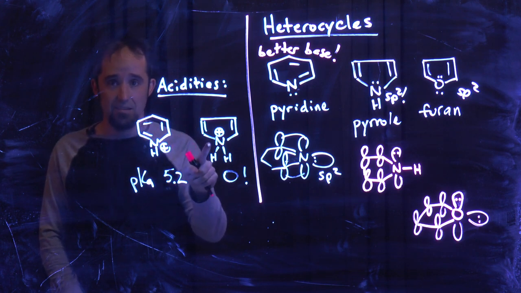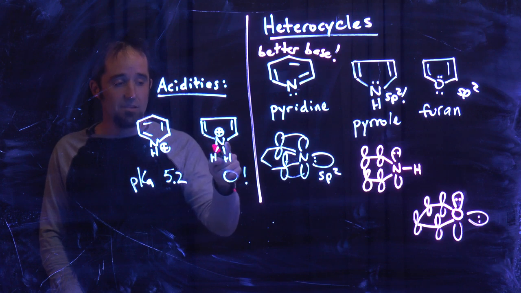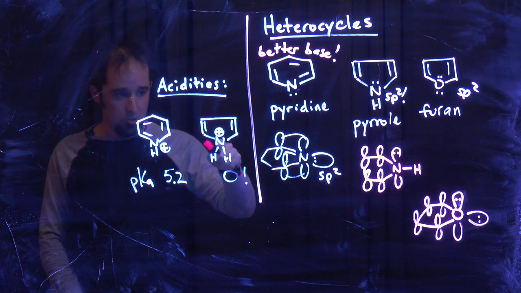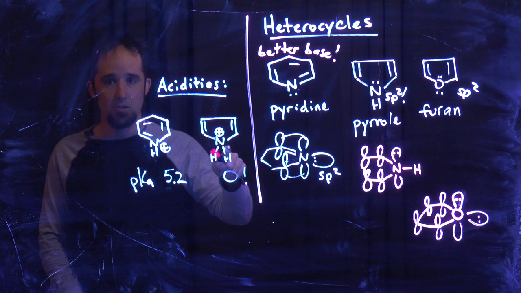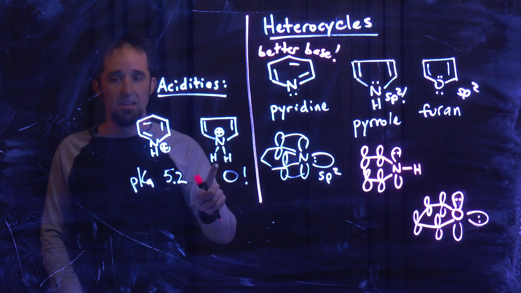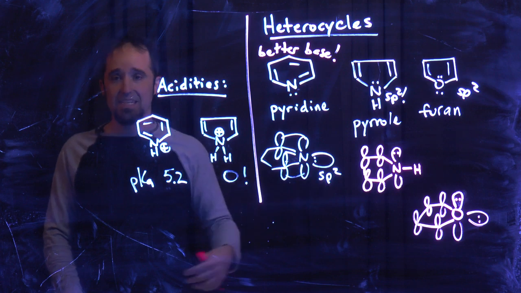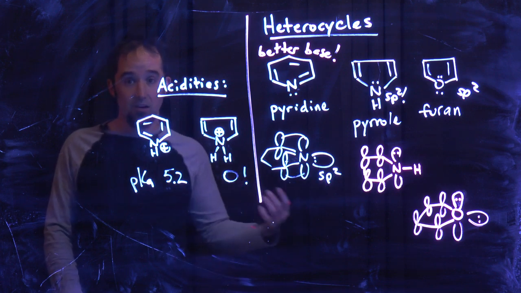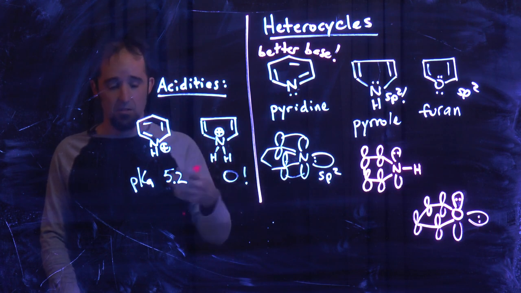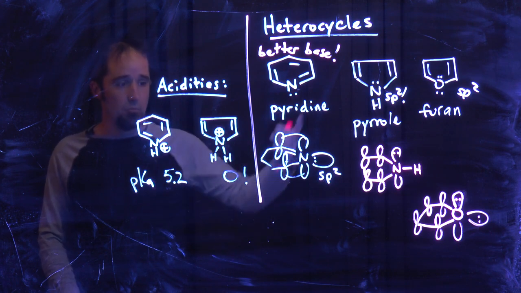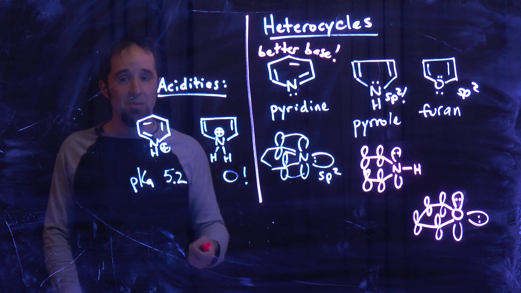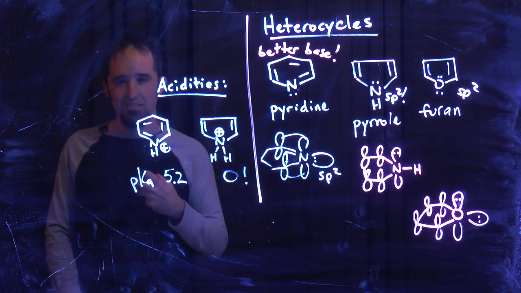However, this is not, because now this nitrogen has to be sp3. It's not fully conjugated. I can't push these electrons into this nitrogen with four single bonds. So this is no longer aromatic. I lost aromaticity to take that extra proton. And so that explains why among amines, pyrrole is a terrible base. Most amines are actually pretty good bases. Pyridine's on the less basic end of those. But pyrrole is a terrible base because for pyrrole to be a base, it needs to give up its aromaticity.